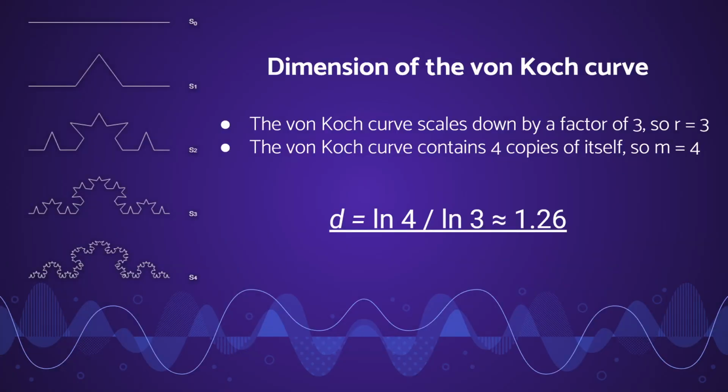If we now apply it to the von Koch curve, we can see that, as I pointed out last time, the way it's constructed, it is scaled down by a factor of 3 and copied 4 times, 2 times at an angle in the middle, and then that is repeated, and so on and so forth. So the scale factor is 3, the number of copies is 4, so d is equal to the natural log of 4 over the natural log of 3, which is 1.26. So the von Koch curve is 1.26 dimensional.